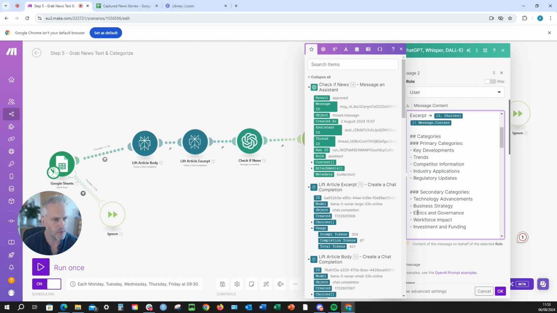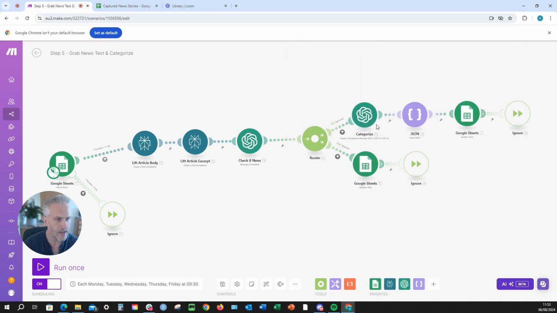The reason we're creating these categories is also so in the future we can see what content has actually worked, and then we know what types of content our audience is interested in, and we can do more of that, which is basically what we want to do. So that's the reason why we're doing it in that step. We're not doing it before because otherwise it would be wasteful to have performed that particular action. So we're updating our Google Sheet, and that's what's going on.